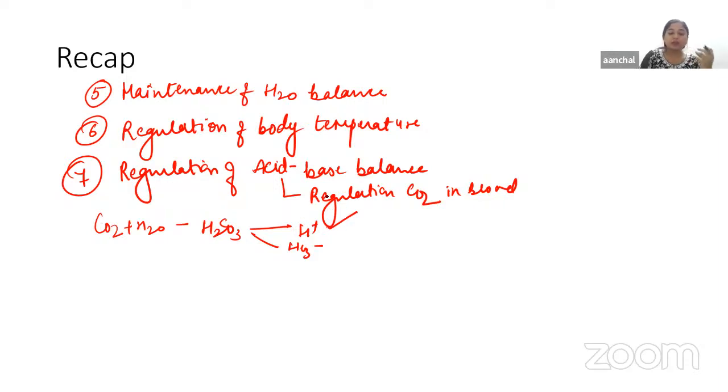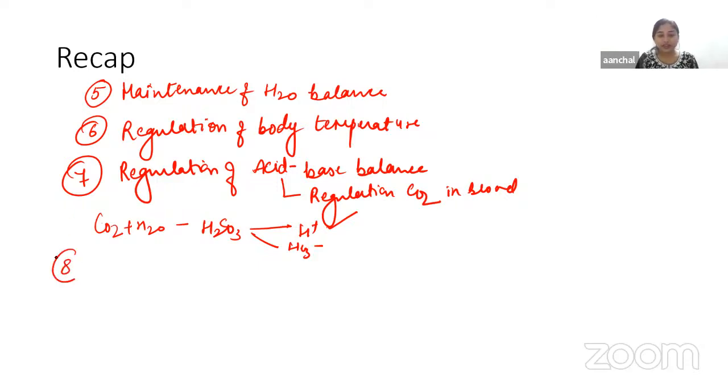More and more pulmonary ventilation occurs by acting through various mechanisms, like the action of chemoreceptors in the aortic and carotid bodies and in the medulla of the brain. So due to hyperventilation, what will happen? Excess amount of CO2 gets removed from the body. Okay, so this is the regulation of acid-base balance.